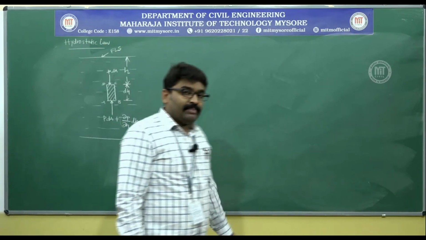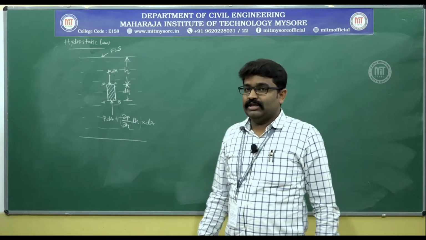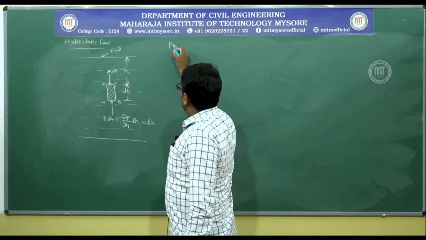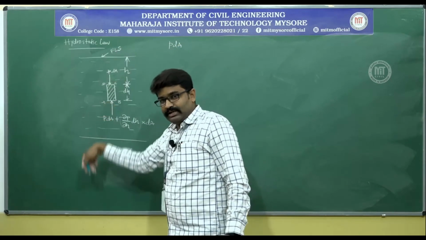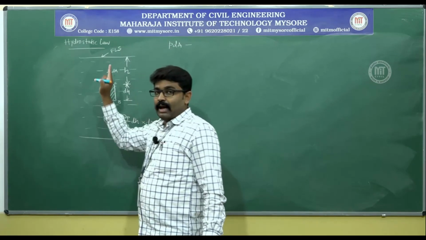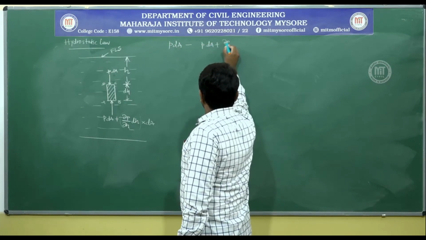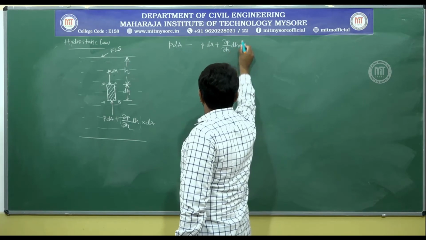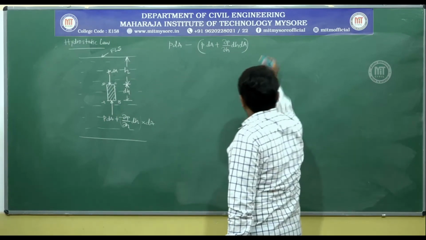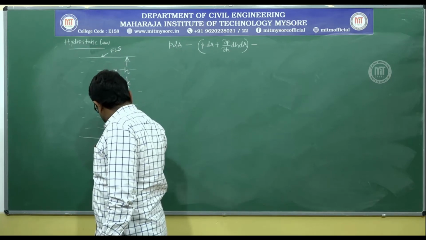Now, for the purpose of equilibrium, you will have to club all these forces and equate it to 0. What are all the forces we have? Let me write it on the board now. You have P into dA in the vertically downward direction. Let us assume that is positive, minus. Why minus? Because you have this in the upward direction, minus P into dA plus dou P by dou H dH dA, and you have this self weight acting in the vertically downward direction. That also I will show in the figure so that it is less confusing.